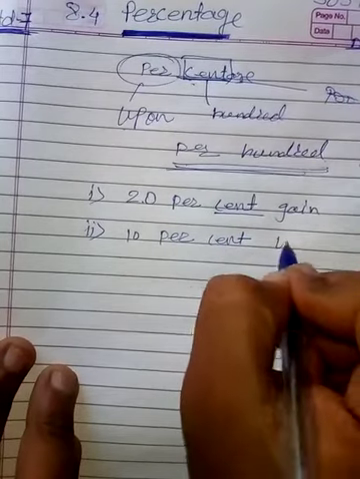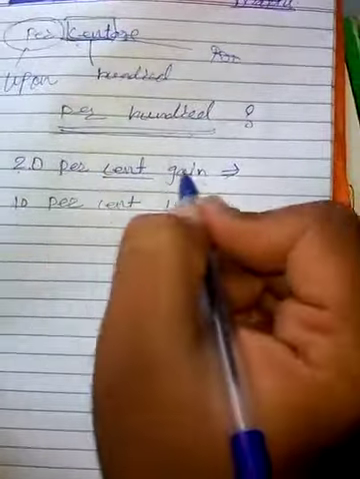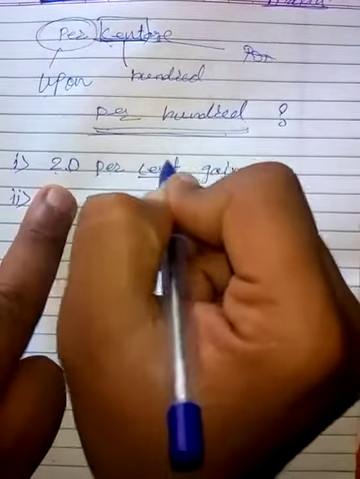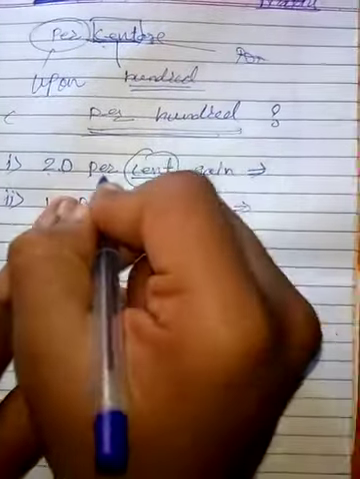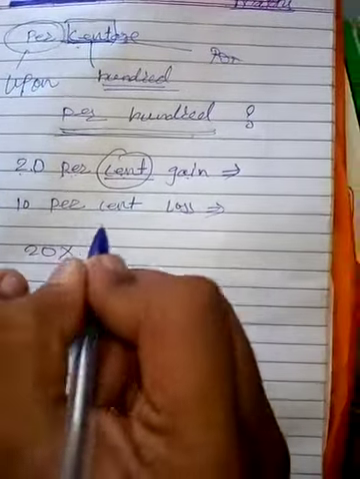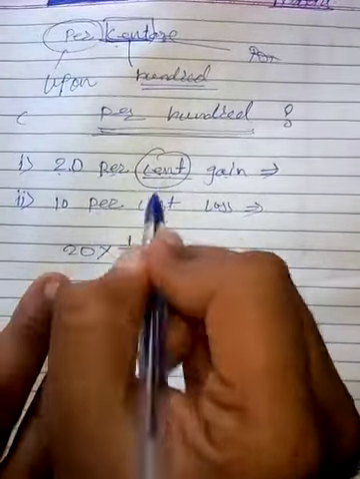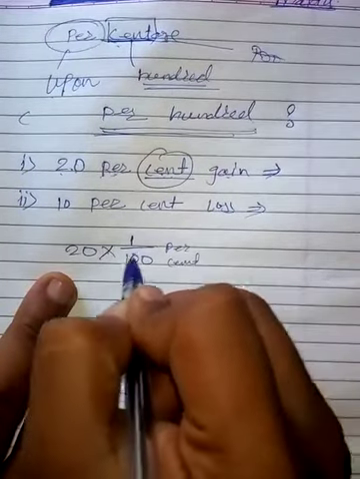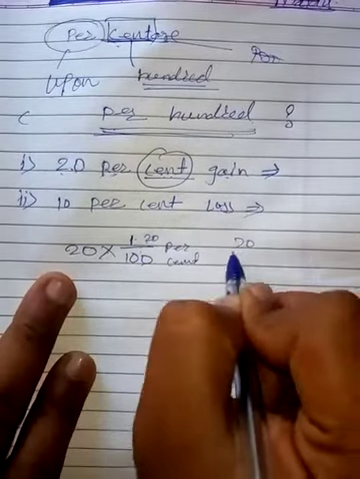Take 20% gain and 10% loss. So what exactly is happening? Just see, 20% gain. Gain means profit, and how much is it? 20%. Cent means 100, per 100, and per means upon. So 20 multiplied by 1 upon 100. Per means upon, this is per cent, and how much is it? 20. 20% means 20 upon 100.